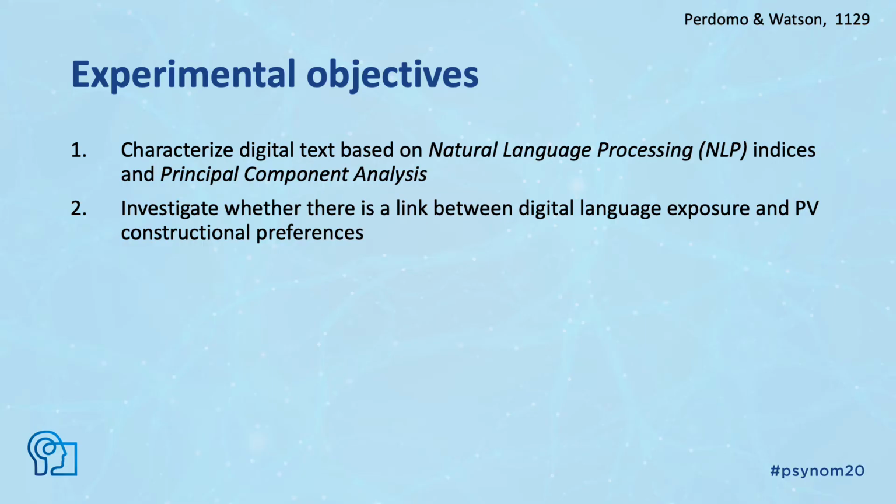Goals for this project were to characterize website texts based on natural language processing indices, given the myriad of website content that one may encounter online. We use website text to conduct a principal component analysis to, in turn, inform our second experimental objective, which was to investigate whether digital language exposure influences phrasal verb constructional preferences.